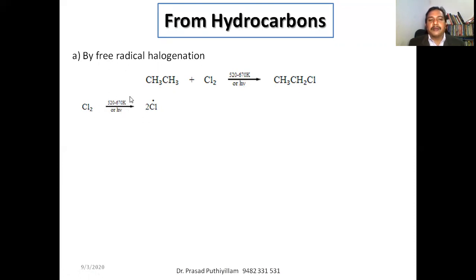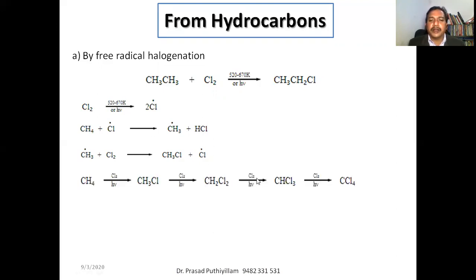Chlorine in presence of sunlight will undergo homolytic cleavage. Homolytic cleavage means the chlorine-chlorine bond breaks in such a way that the individual electrons go back to their corresponding orbit. So we get two chlorine free radicals. Now the chlorine free radical will attack the methyl group, taking methane as the example, to get the corresponding methyl free radical. When the methyl free radical is formed, it reacts with the next chlorine present, Cl2. So methyl free radical plus Cl2 gives CH3Cl plus chlorine free radical.